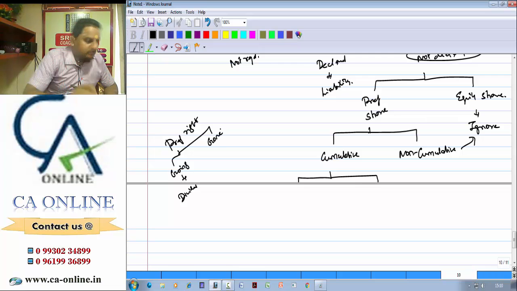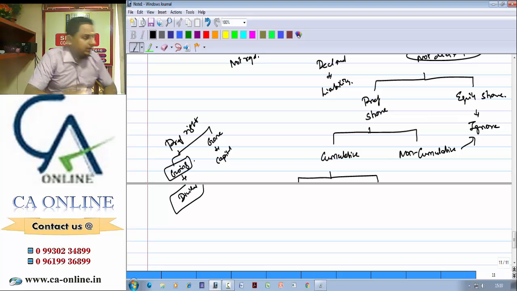When the company is a gone concern, even before repaying equity shareholders, they have a right to get back their capital. When the company is a going concern, before giving dividend to equity, they have a right to get dividend. When the company is a gone concern, that is liquidated, before returning capital to equity, they have a right to get